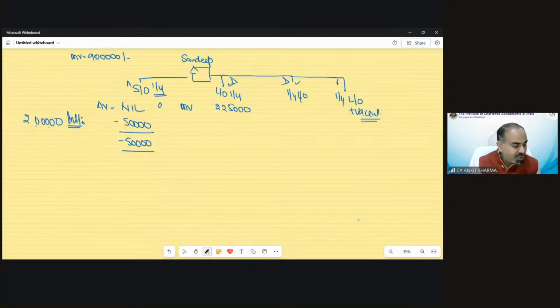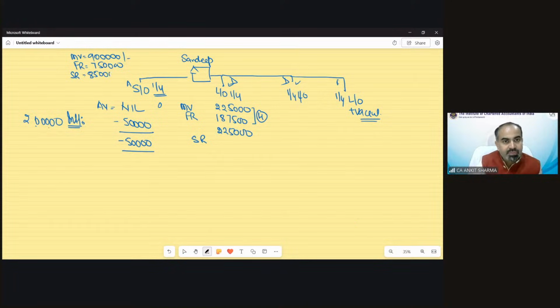Then the fair rent given in the question is 7,50,000. So 1/4 of it would be 1,87,500. Whichever is higher, that is 2,25,000.